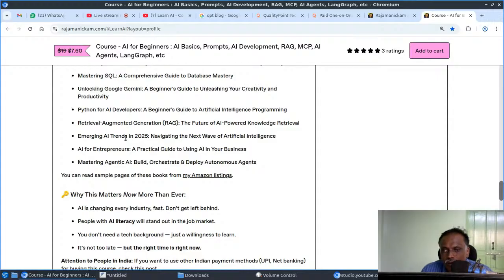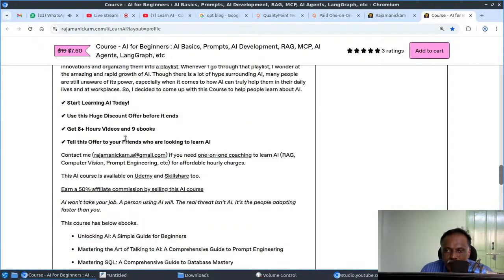Even inside that, you can find links to other free AI courses. It's kind of a centralized place to learn anything about AI. Though it says beginners, it has a lot of information for professionals also, like RAG, AI agents, and other things. So it's for everyone. Just start learning in a simple way and then get more details.